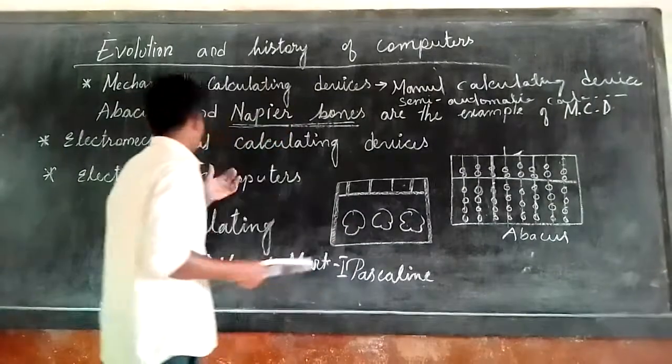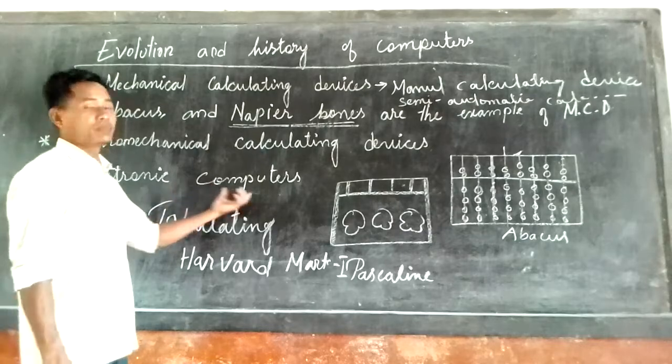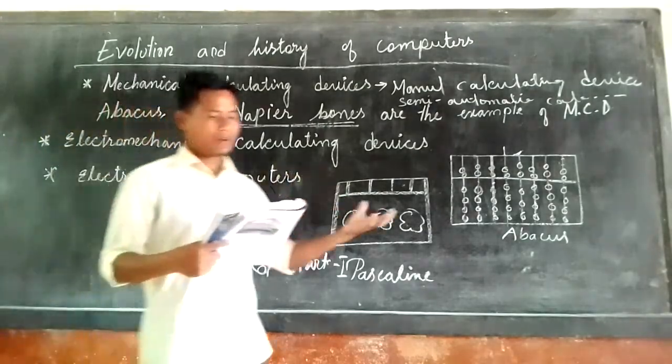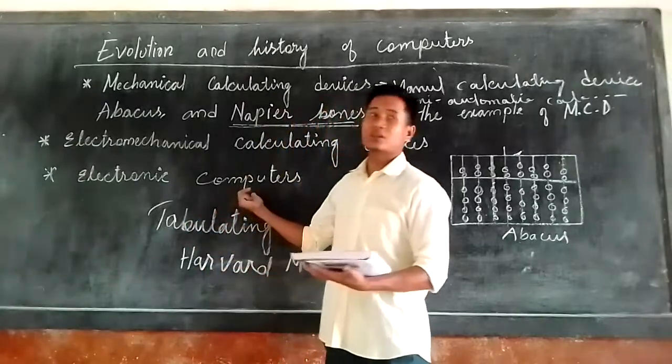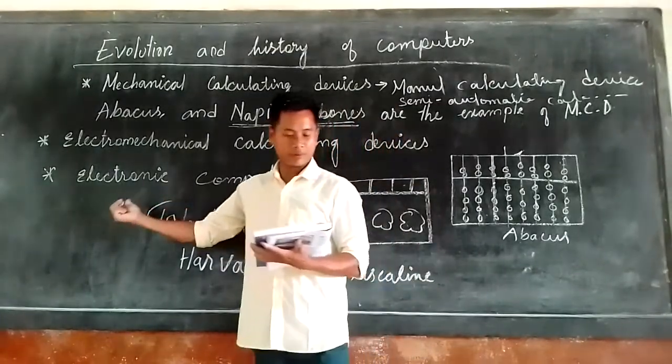Now, when they started using these electronic computers, there were many generations of them, from 1939 to 1954.